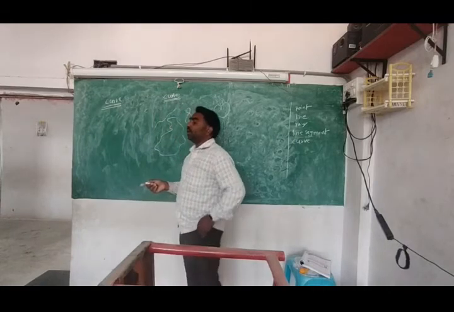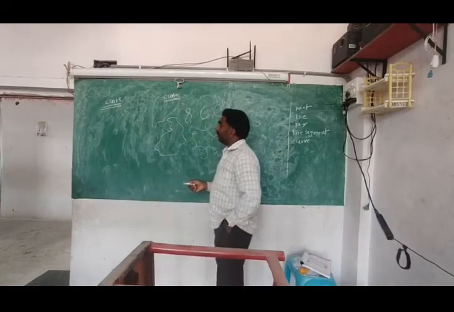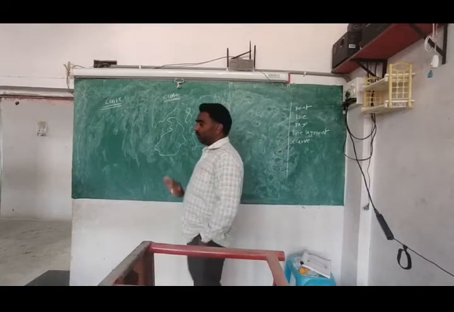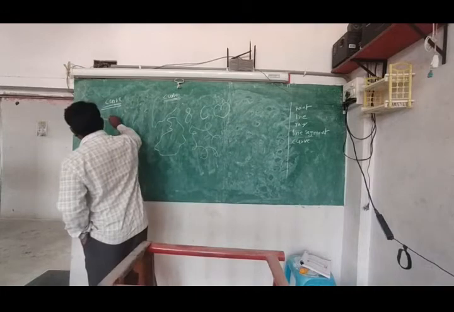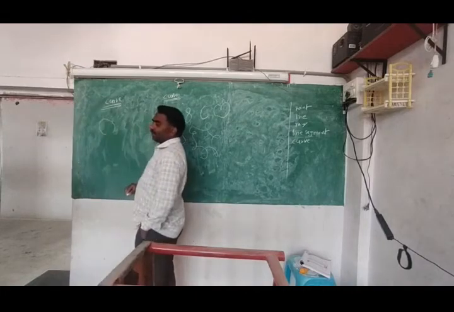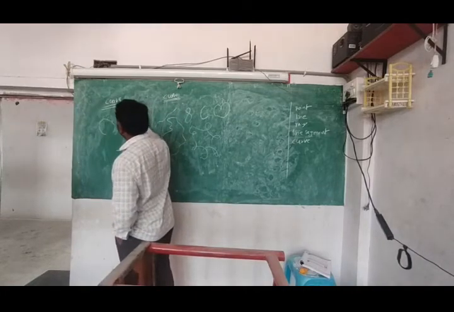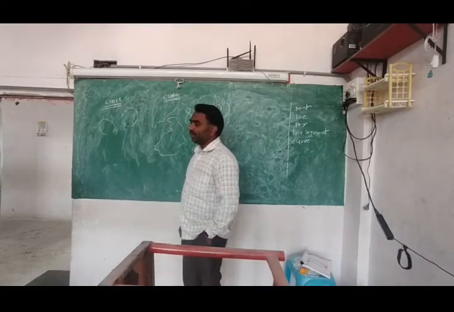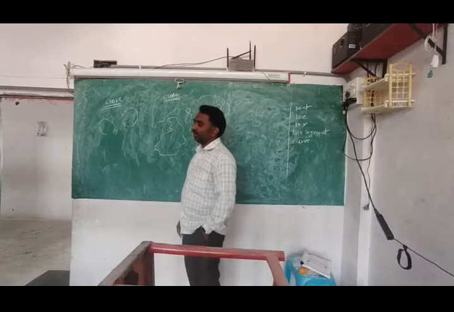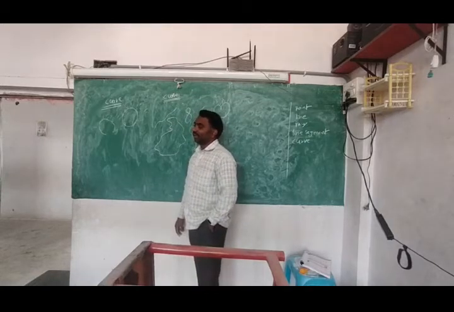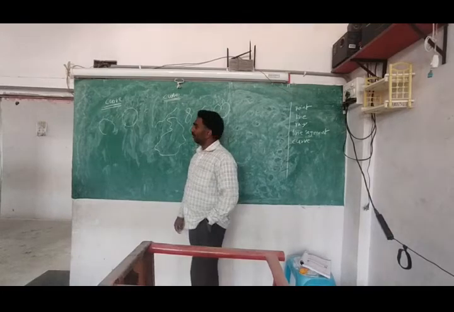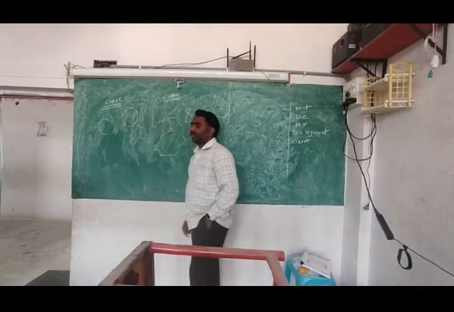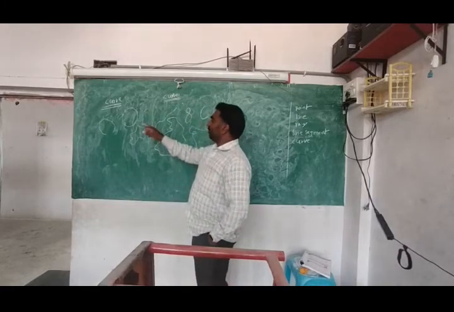When you are observing the curves, sometimes some differences we can find in them. What is the difference, try to understand. I have drawn one curve like that and one like this. In both, you can find some difference. What is the difference between that one and this one?